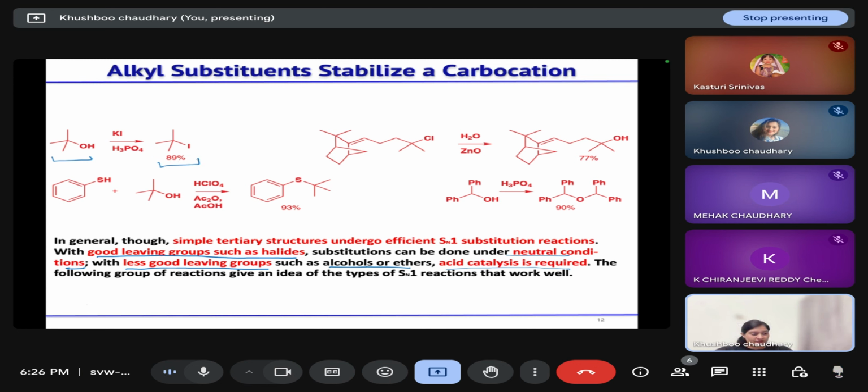Similarly, in this case, chloride will go, tertiary carbocation will form, and water will attack. So this is also an SN1 type of mechanism.